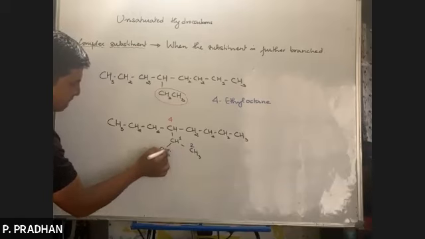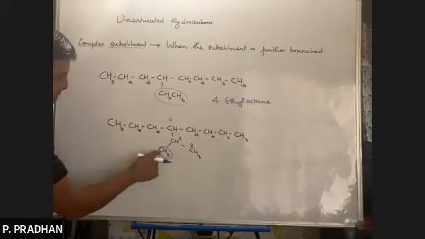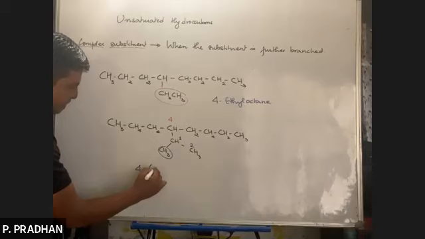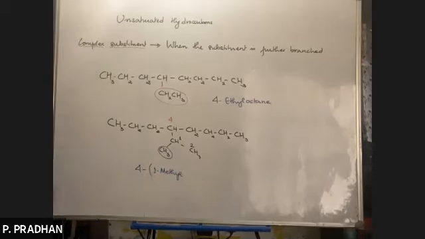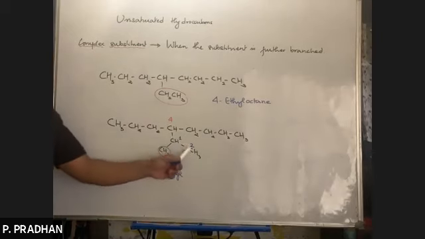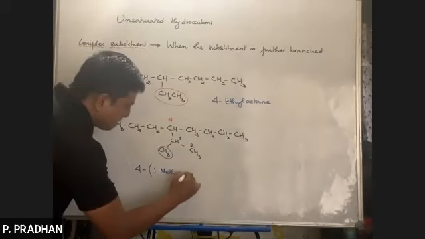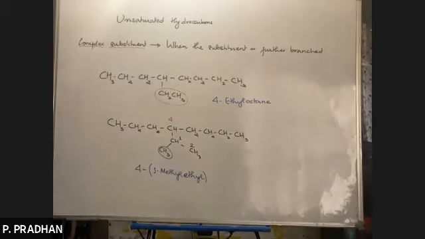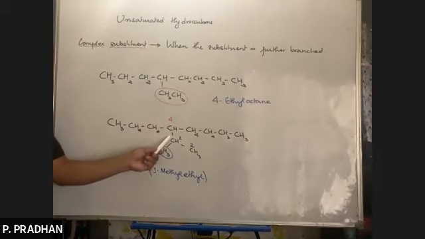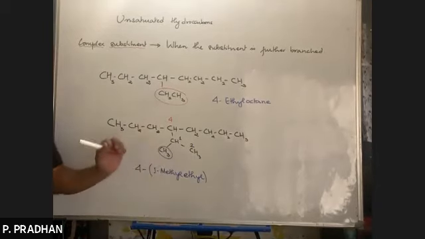Again, this branching occurs. We have a methyl group. It occurs from number 1 carbon. So it will be 1-methyl. Now the parent chain of the complex substituent contains how many carbons? 2. So it will be 1-methylethyl, not ethane. It's an alkyl group, right? So 1-methyl, and the 2-carbon alkyl group, ethyl.